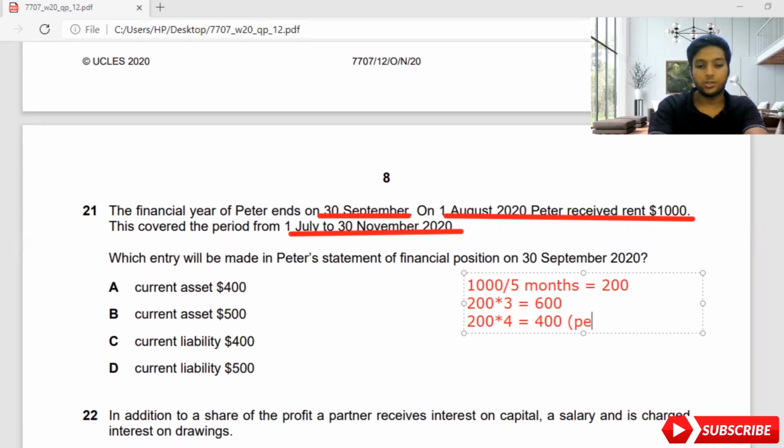So this is known as what payment, guys? Prepayments. Now this is a prepayment which has been made and Peter has received it, and they're asking what will be the entry in Peter's statement of financial position. If you have received an income, it is a prepaid income. If it is a prepaid expense, you should deduct it from the income statement. If it is a prepaid income, you should consider it as an income which you receive in future. So it becomes a current liability, and you should know this, guys. Current liability. How much is the value they have given? It is 400. Current liability 400. So I hope you guys understood this answer. Let's move on to the second part of this question.